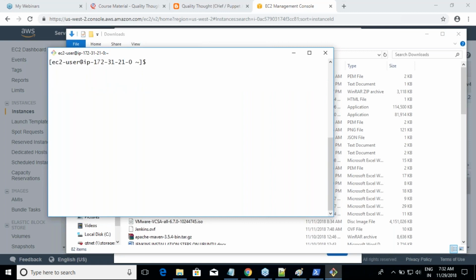Whenever you do bootstrap, you will get one executable. Are you seeing this?